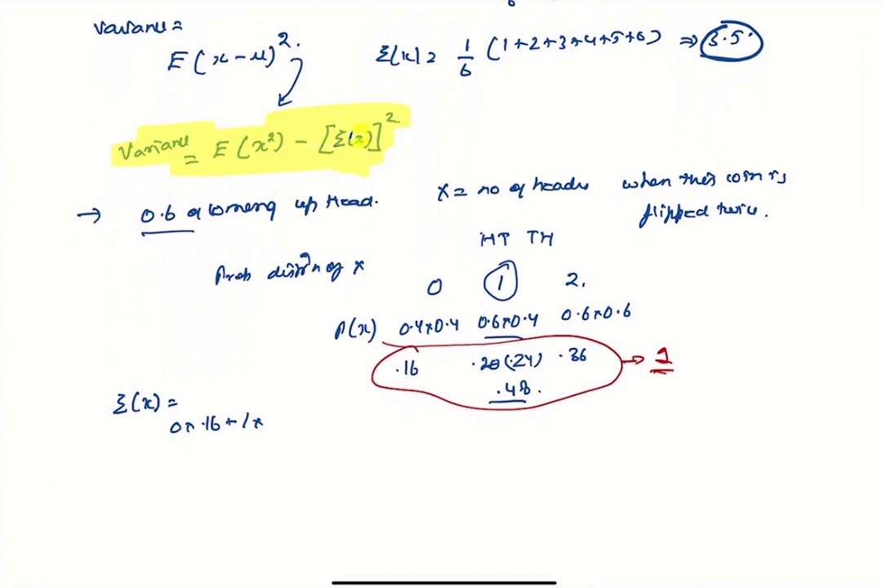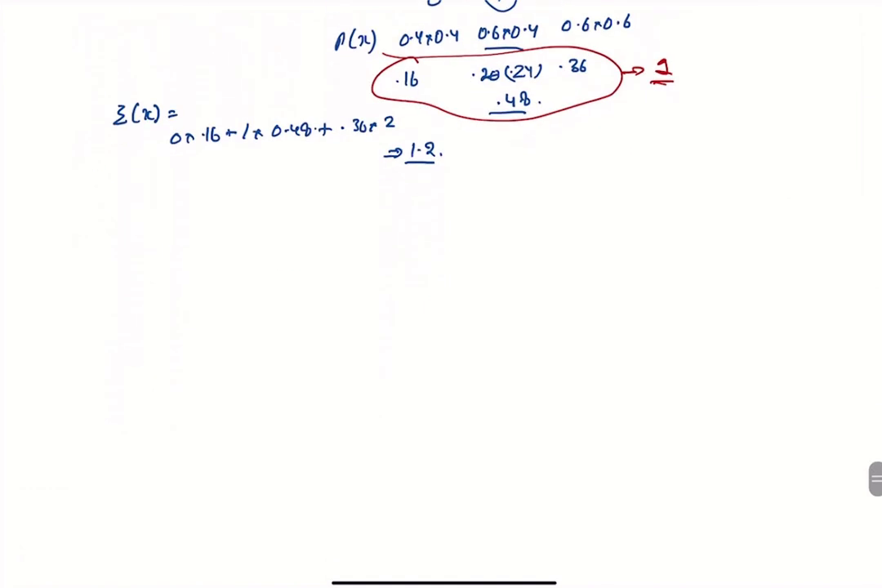So 0 plus 1 times 0.48 plus 0.36 times 2, that will come out to be 1.2. So that is the expected value of x. But now we want to find the variance. For variance, the formula is expected value of x square minus expected value of x whole square. So we want to find the expected value of x square.